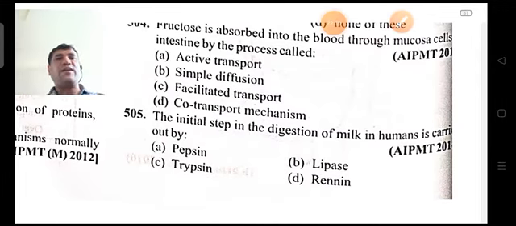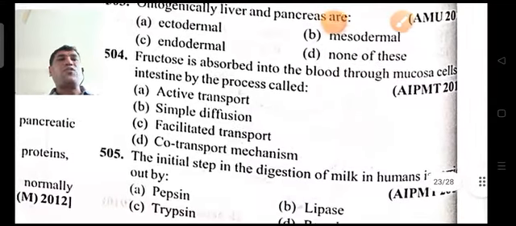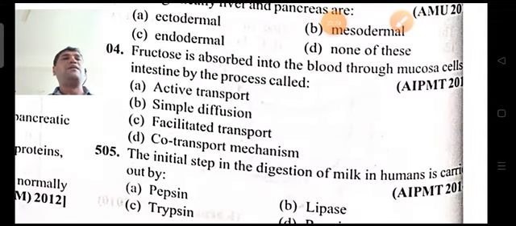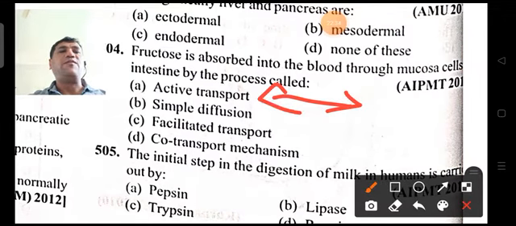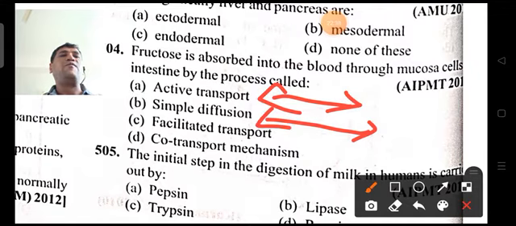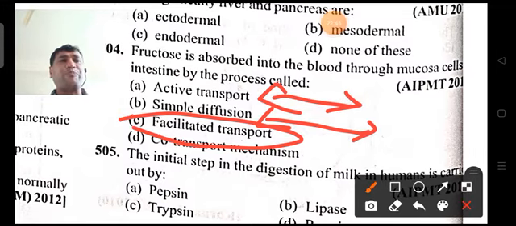Next question, 504 question. Fructose is absorbed into the blood through mucosal cells of the intestine by the process called active transport with involvement of energy, simple diffusion without involvement, facilitated transport with the help of a carrier protein, or co-transport.